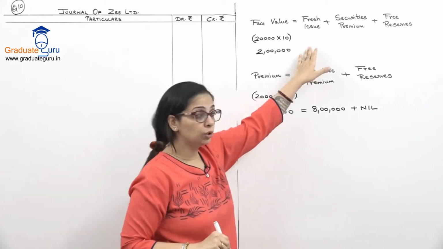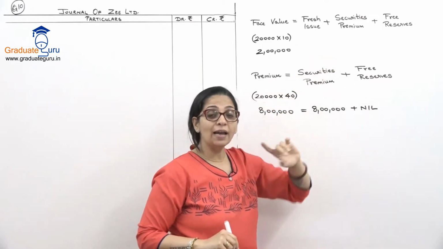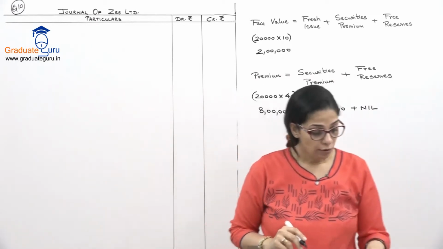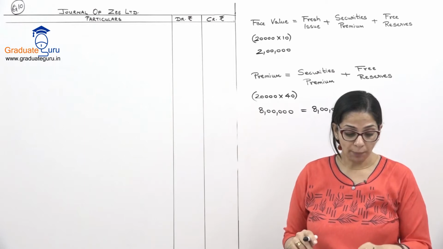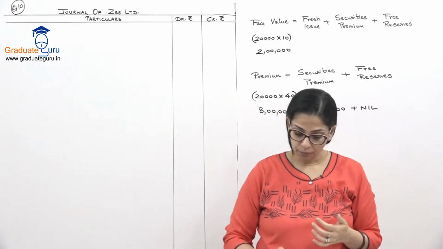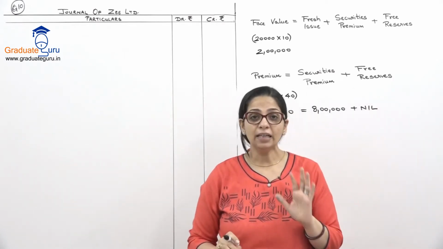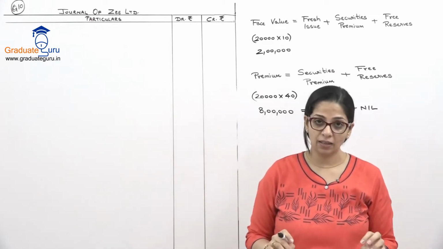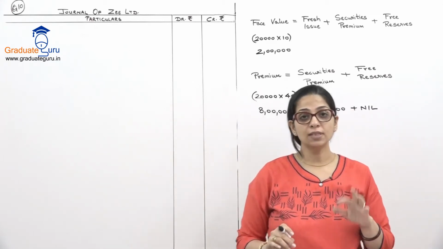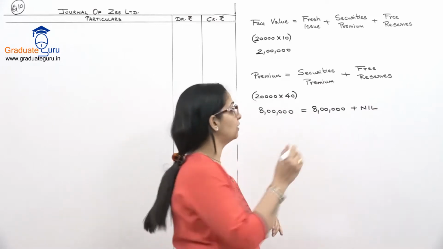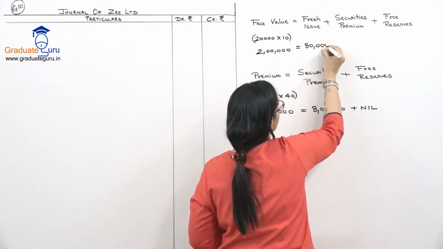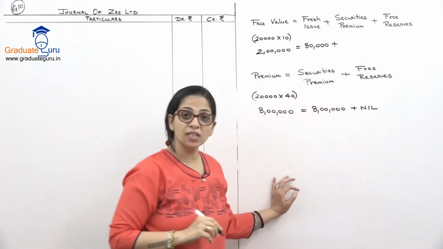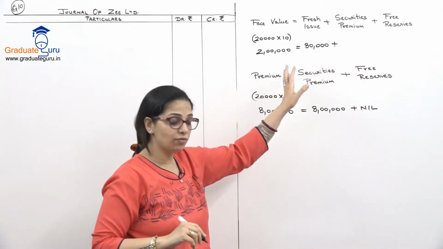Now, when I go to face value, I have a fresh issue this time. The fresh issue is 800 shares of rupees 100 each. So that is 80,000. Okay, it is given to us in the balance sheet also. That preference capital, which is the new issue, is 80,000. So first of all, we are going to use that for our face value. So 80,000 of face value.